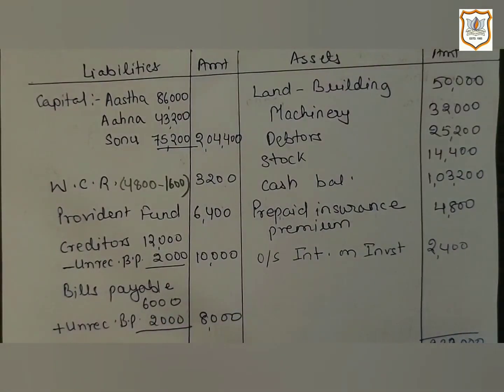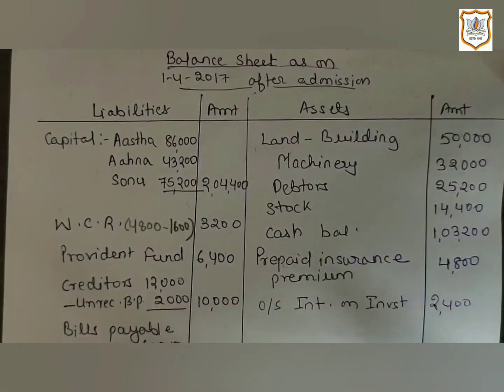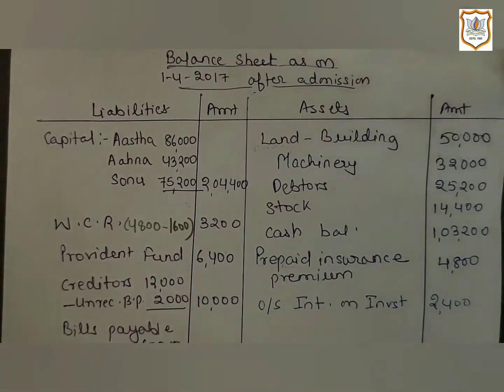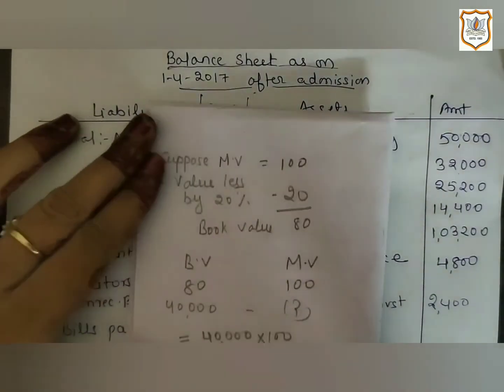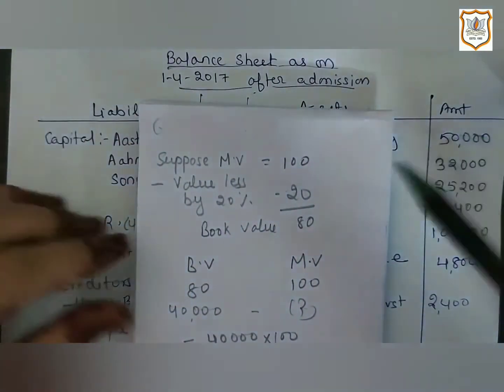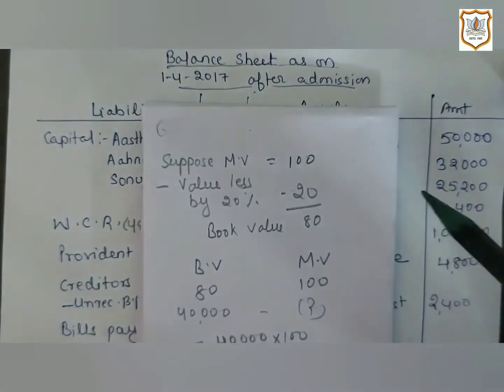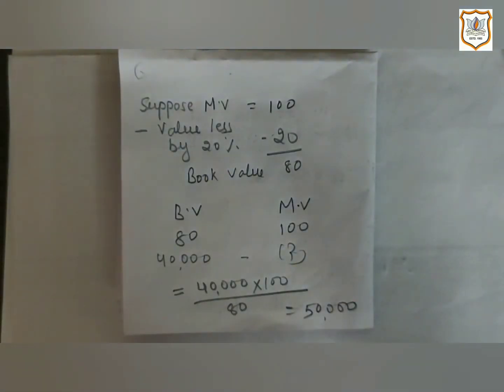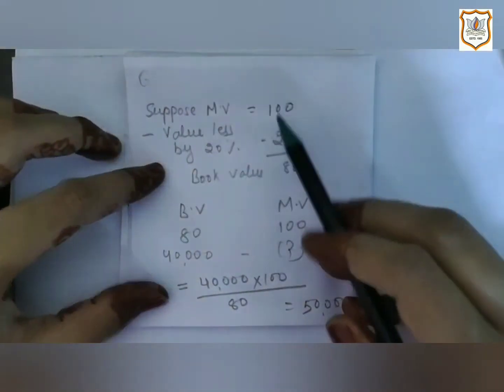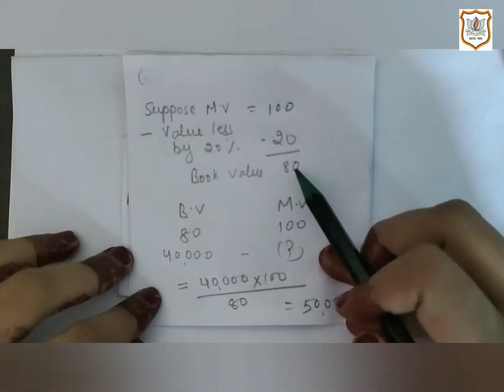Now let's move to point number 8. Book value of land and building is 20% less than its market value. Here market value of land and building is not given, so let us see its calculation. As market value is not given, we will assume it as 100. And as it is given in the question that book value is 20% less than its market value, we will deduct 20% of 100, then we will get 80.